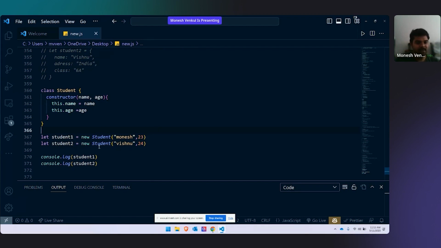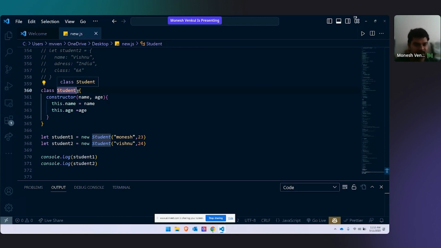If you see anywhere, I have not given. I'm sending these values to the class. If you see properly, I'm writing student Monish 23. But here, anywhere I have written parameters? Look at the screen and tell me. I'm sending arguments, but for student, am I receiving any parameters?